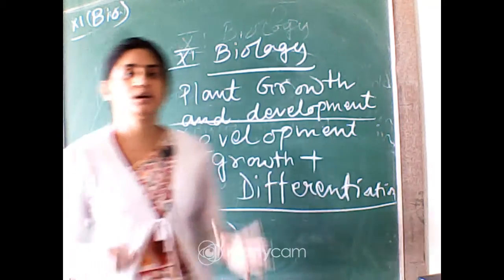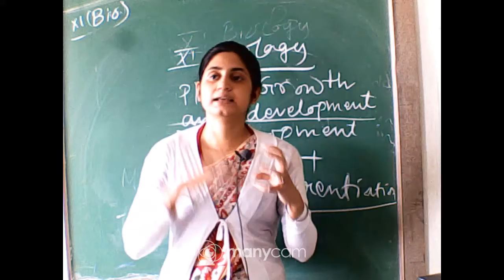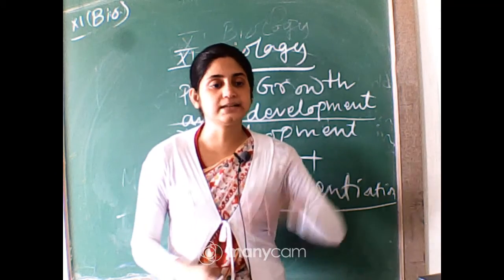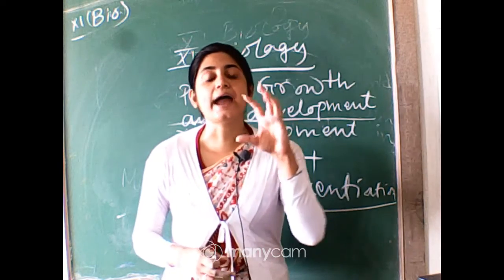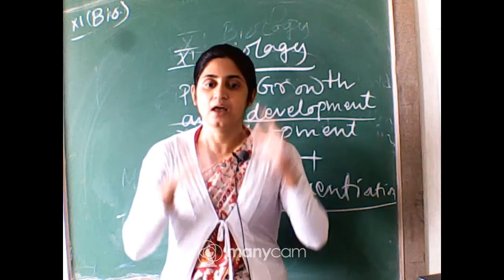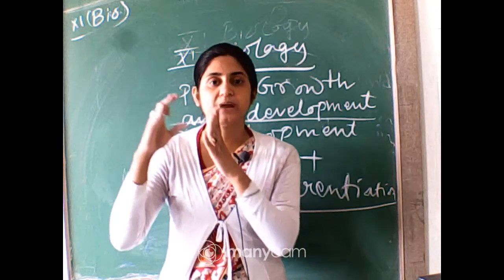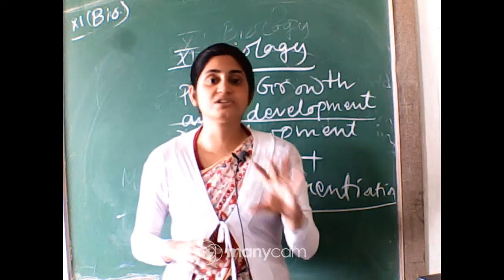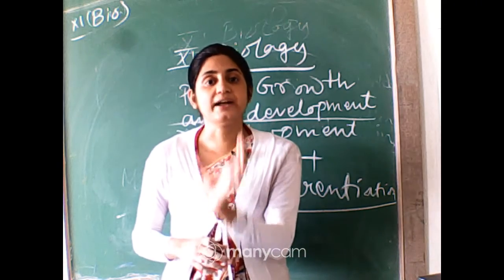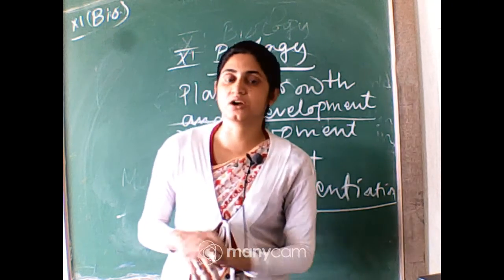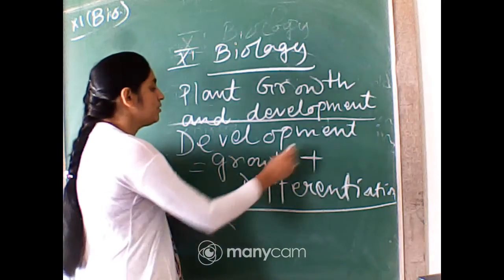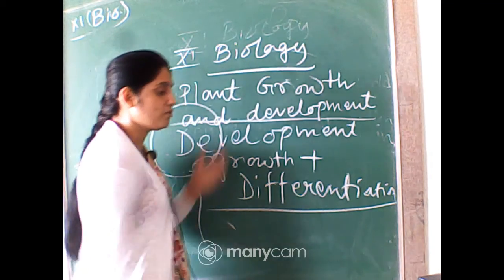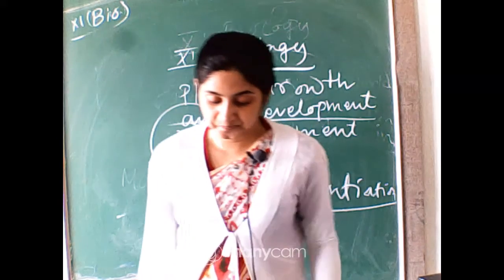Actually growth means the division of the cell, they start to divide, they increase their numbers, they start to grow. Differentiation, after division of the cell, is the rearranging of the cells, how so many cells form a particular structure, a particular organ. There is no division of cells, there is just arrangement or rearrangement of the cells, that is called differentiation. So growth and differentiation both accumulate to form development of any part.